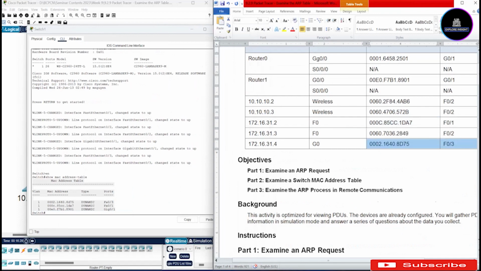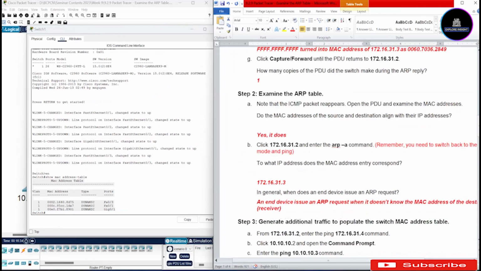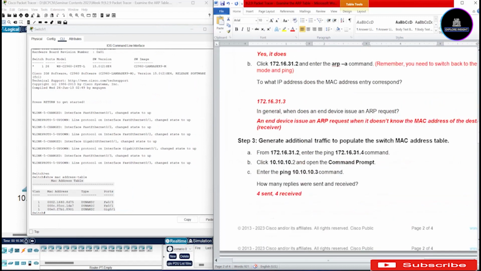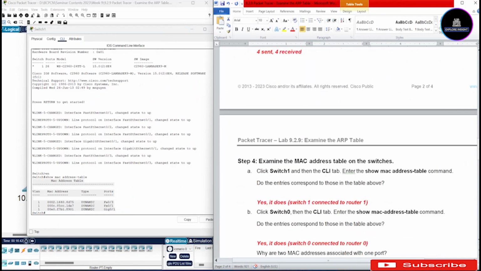So what does that tell you? That tells us that the information is correct. So yes, it does. Switch 1 is connected to router 1. So we can see the information there.